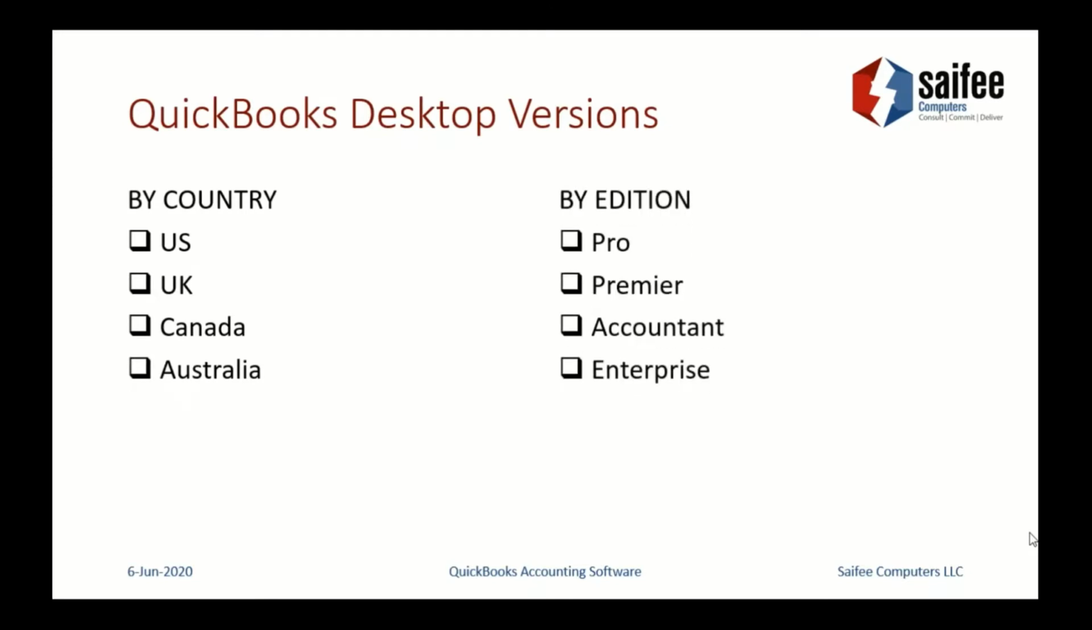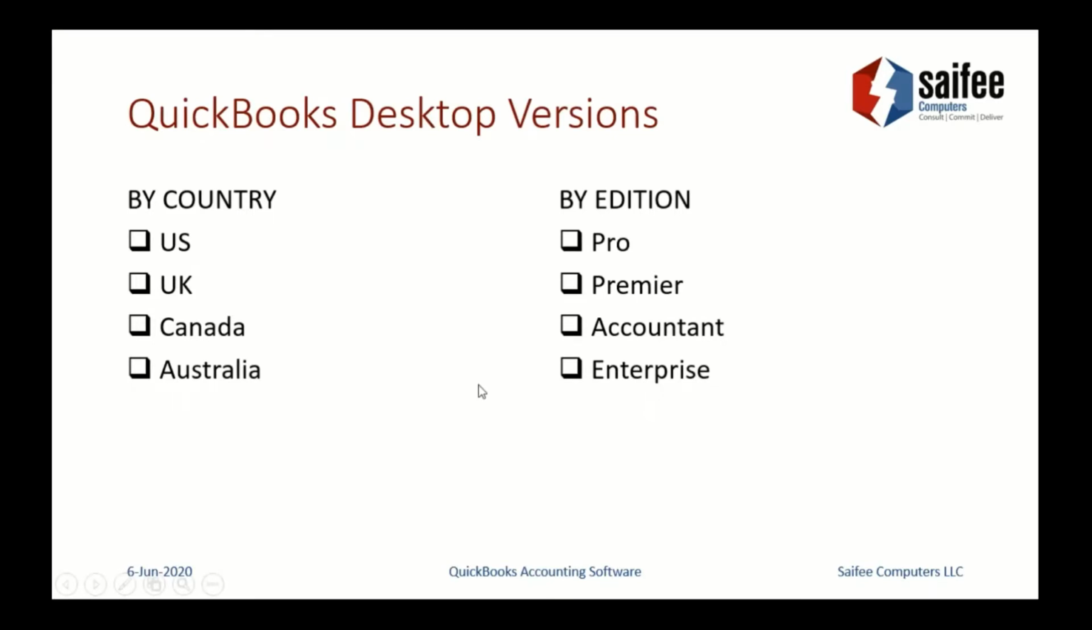The next point that we as an audience need to be aware of is that QuickBooks Desktop is available in different editions. We have a Pro version, a Premier version, an Accountant, and an Enterprise version. So we have the editions Pro, Premier, Accountant, and Enterprise.